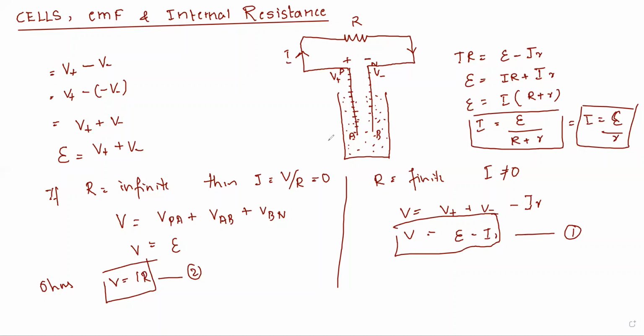Okay, so now let us begin with the second concept, that is the combination of the cell. So this is all about the cell, EMF and internal resistance. You won't get this derivation, and even if you get it, it's a very simple derivation. But the most important derivation in the cell concept is the combination of cell. Similarly, you have the combinations in the capacitors as well as resistors. The same thing you have here in the cell.